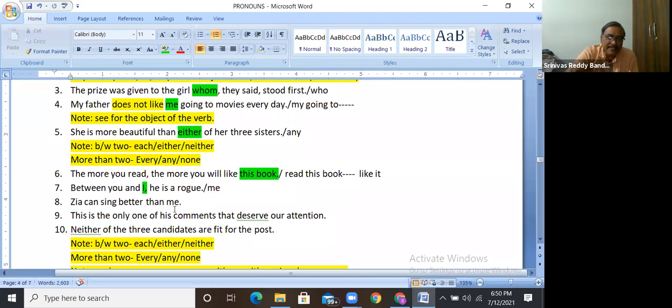Okay, Jia can sing better than me. In the place of Jia, think, okay, she. Jia means a girl only, no? She can sing better than me. She is taller than me. She is cleverer than me. We use this in many occasions in spoken English, and it is generally accepted, but grammatically it is wrong. So here, guys, let me tell you, she is a personal pronoun.